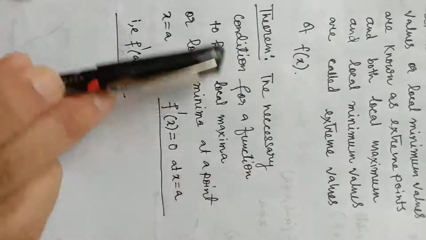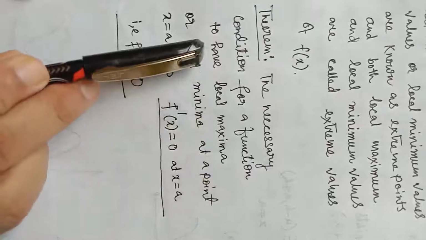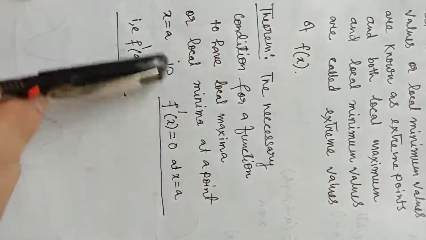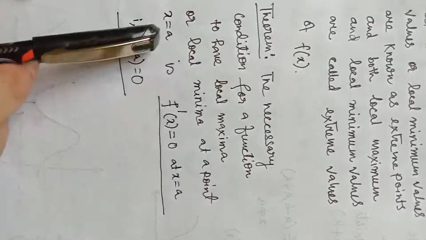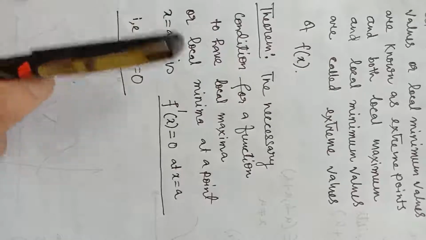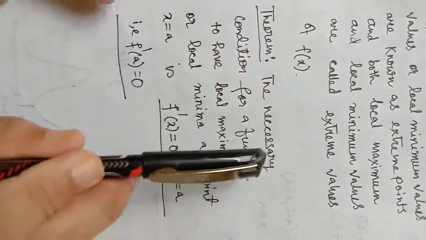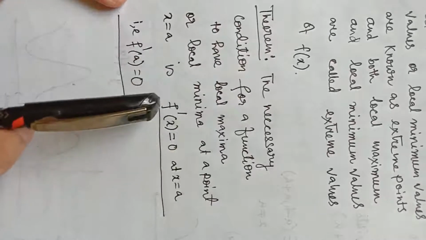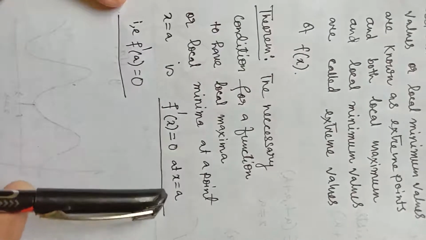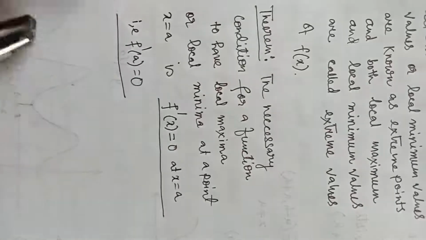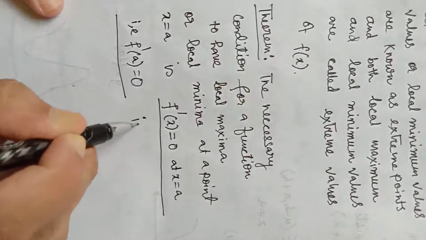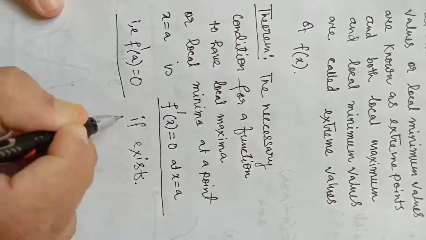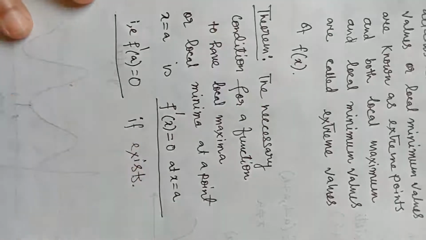The necessary condition for a function to have local maxima or local minima at a point x equal to a, that is x equal to a will be an extreme point, is that f dash x is 0 at x equal to a, that is f dash a equal to 0 if exists. This is also a very important point, if exists, and why I have written this, I am coming to that.